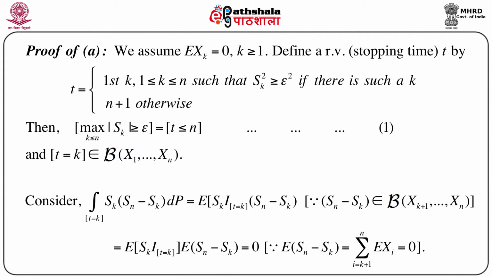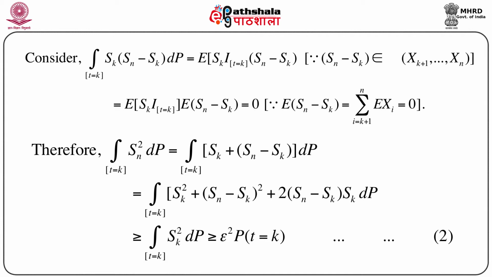We have already defined what is the meaning of Borel sigma field generated by a sequence or a set of random variables. So, it is immediately obvious that T equals k belongs to such a sigma field generated by X1, X2, up to Xk. Now, one important point that I already mentioned probably, is that this inequality is very important, no doubt about that, but we should also look into the technique of how it is proved. This is a very nice technique and it can be applied anywhere in mathematics, probability or statistics.